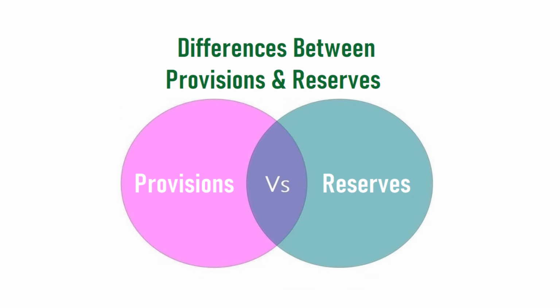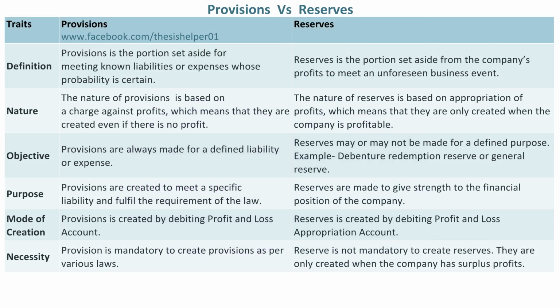Differences between provisions and reserves. Provisions versus reserves. Provisions is the portion set aside for meeting known liabilities or expenses whose probability is certain. Whereas, reserves is the portion set aside from the company's profits to meet an unforeseen business event.